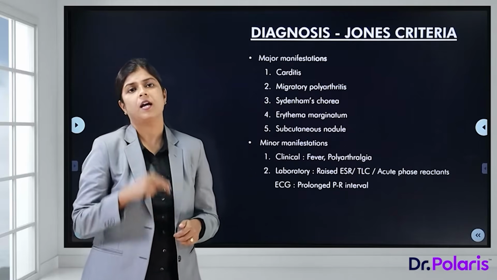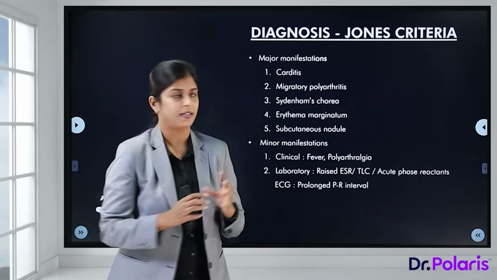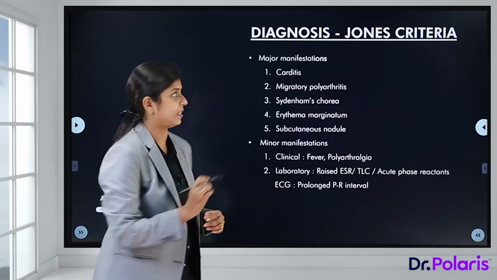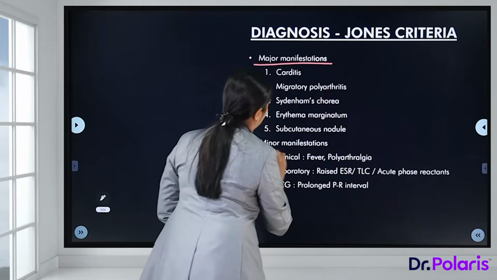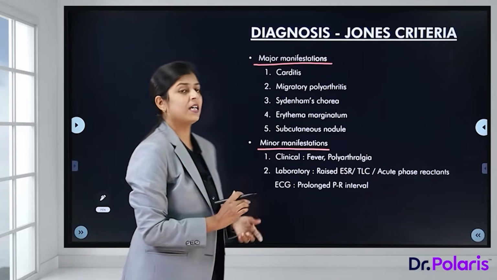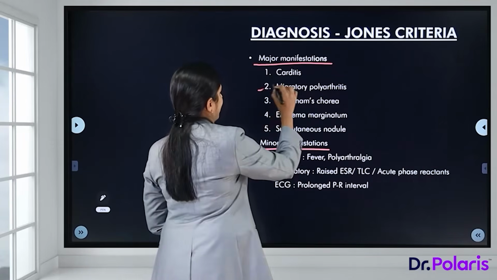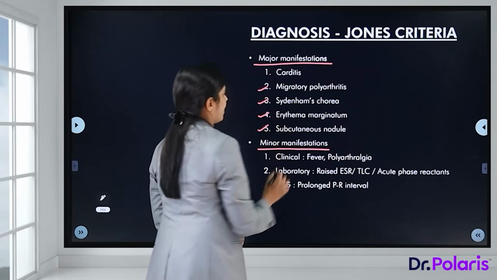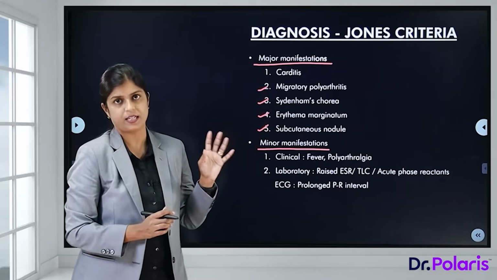Coming to the diagnosis. Now how do we diagnose rheumatic fever and rheumatic heart disease? Now there are a set of criteria popularly known as Jones criteria. Now what are these Jones criteria? It is divided into major manifestations and minor manifestations. So what are the major manifestations? First is carditis. Remember, it is pancarditis. Migratory polyarthritis, Sydenham's chorea, erythema marginatum, and subcutaneous nodules. So these 5 are the major manifestations in the Jones criteria.